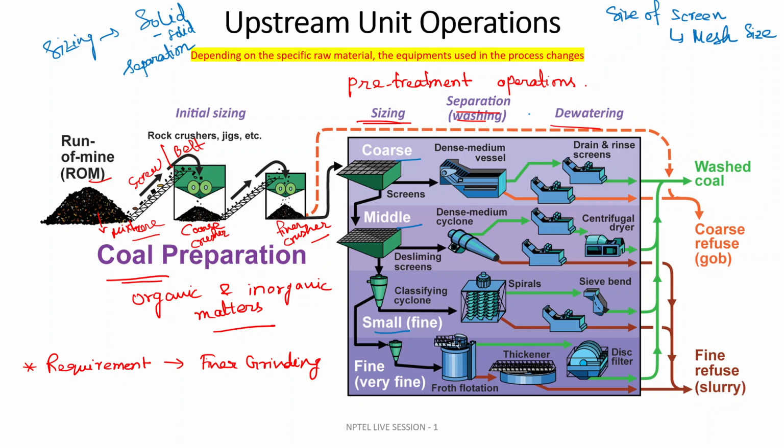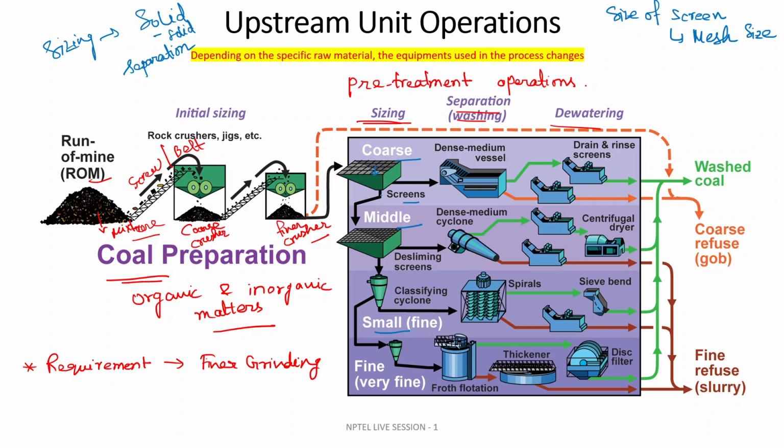Coarser size means comparatively larger size, and only that size will be passed through the screen.